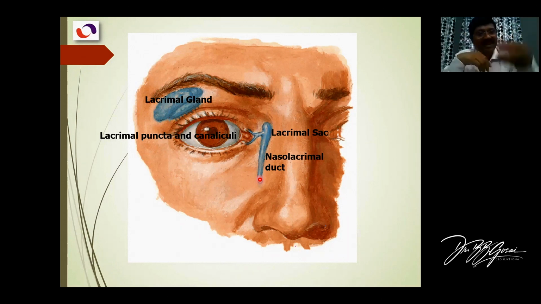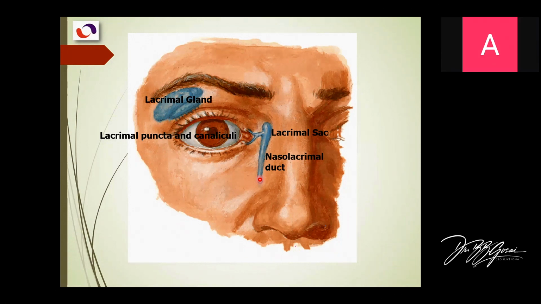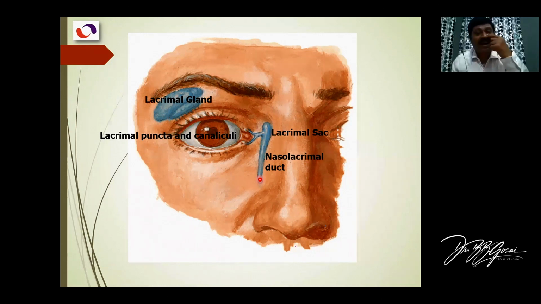And because the fluid is going more and more into the nasal cavity, when you are crying, actually you are also trying to cover up the balance of the fluid in the nasal cavity. So the lacrimal fluid does two jobs. One, it moistens the eye, and second, it moistens the nasal cavity also. Every time the drops go to the nasal cavity, they keep the mucosa of the nose wet, so the air entering the nasal cavity becomes moisturized. Dry air doesn't enter the respiratory passage. So this lacrimal fluid has a dual job, one for the eye and one for the nose.